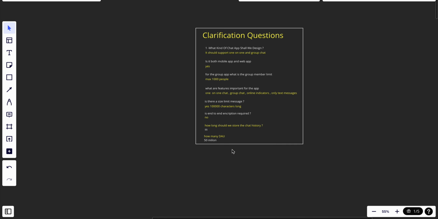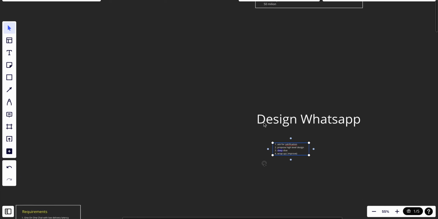In the clarification questions we ask about 5 to 7 or 8 questions, to make sure that we understand the problem. The goal is to understand what specifically we are designing, what the scale is, what the functional requirements are, and also what type of system we are designing in terms of the CAP theorem.